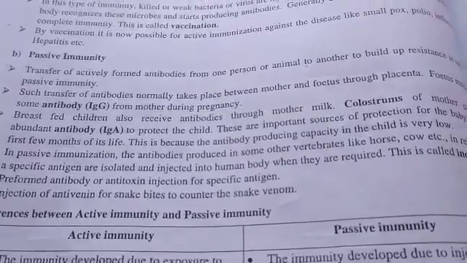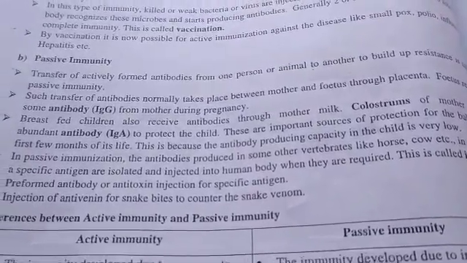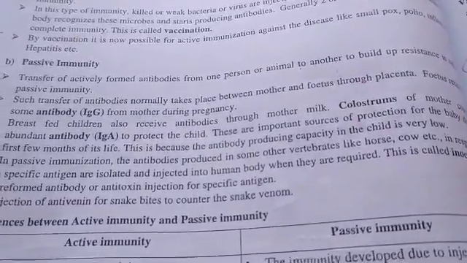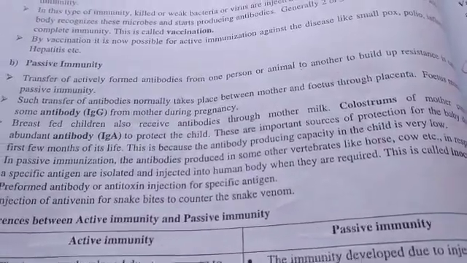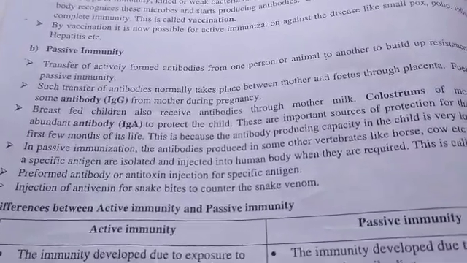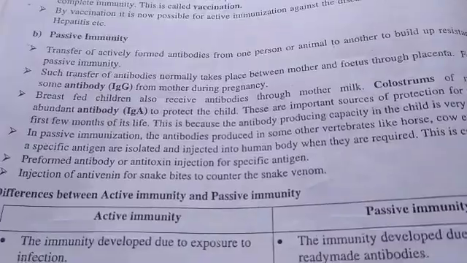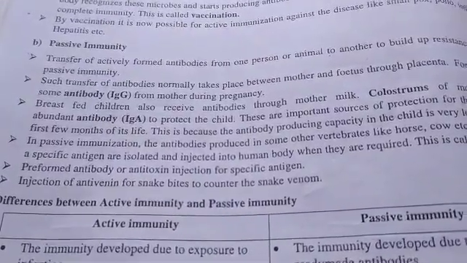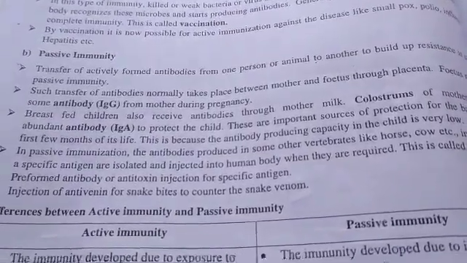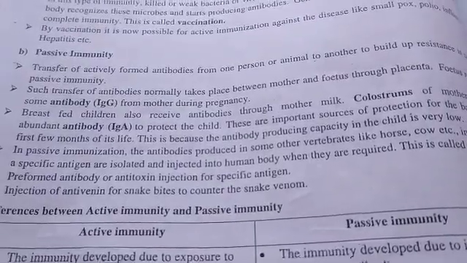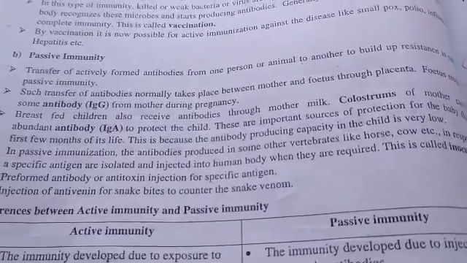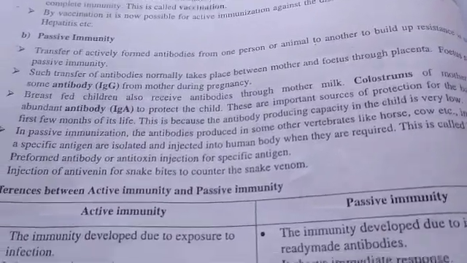During pregnancy, between mother, fetus and placenta, the fetus receives some antibodies from the mother. Here the type of antibody developed is IgG. Next is the first formed milk taken by the child, that is colostrum. Colostrum is the first formed milk the mother feeds her child. Here the type of antibody developed is IgA. These are important sources for protection of the baby.